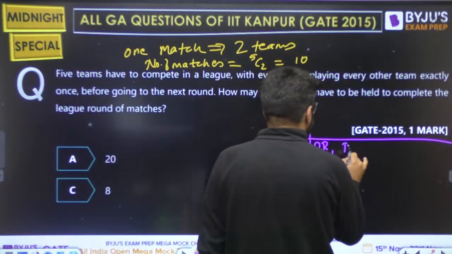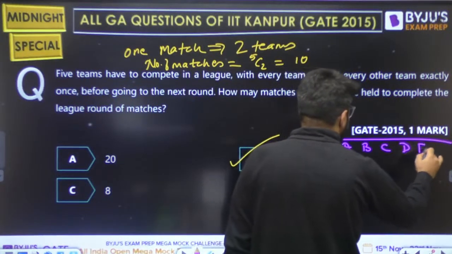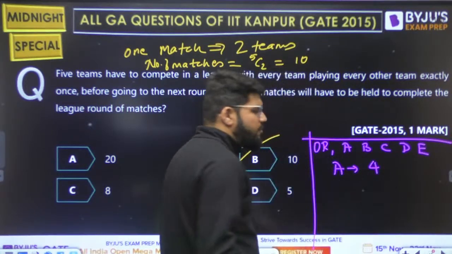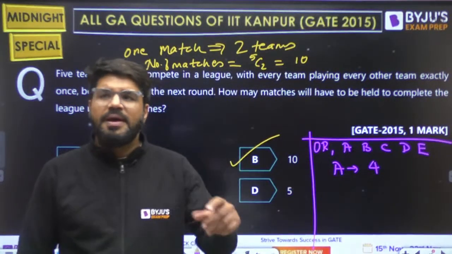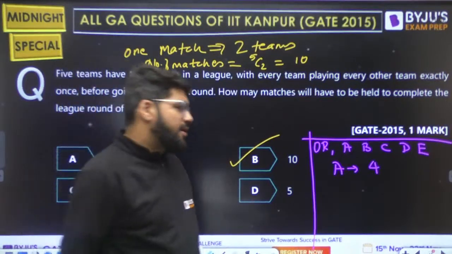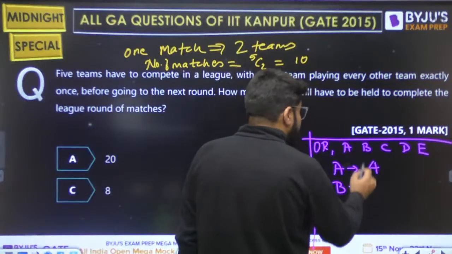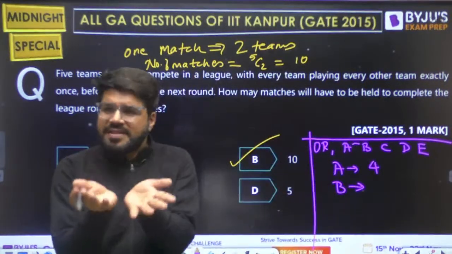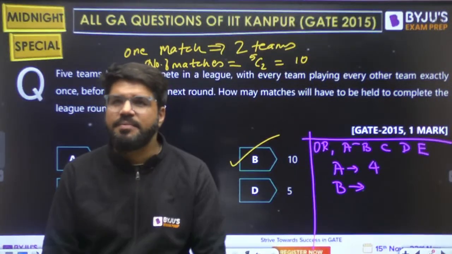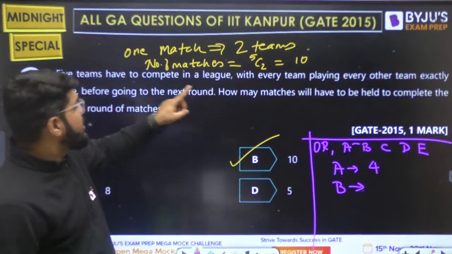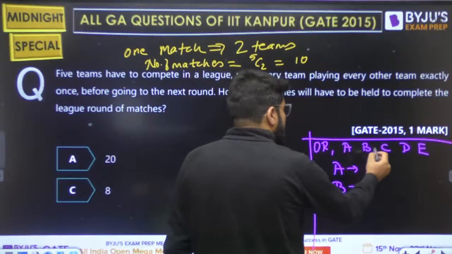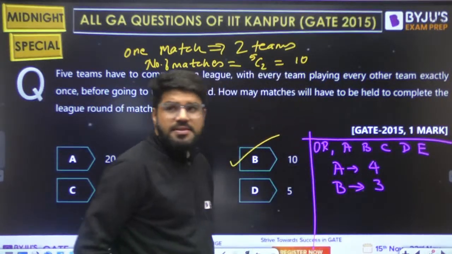The other logic is there are 5 teams A, B, C, D, E. A can play with B, C, D, E. So if you fix A, how many matches will there be for team A? 4 matches, with B, C, D, E. Now fix B. B versus A or A versus B is the same, like India versus Pakistan or Pakistan versus India. It is one match only. Each team plays every other team exactly once, not more than once. So B has already been counted with A. Now B with C, D, E: 3 more matches.